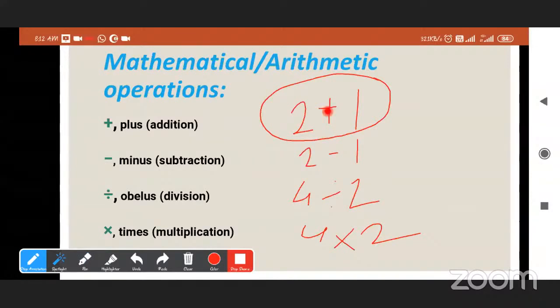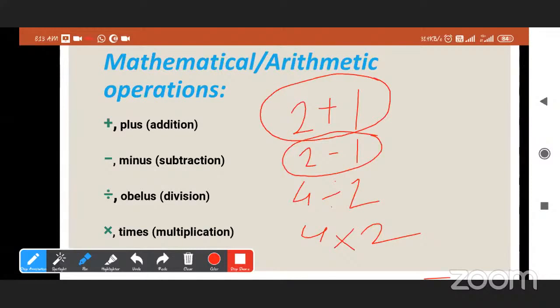So here are two numbers and one mathematical operation. So this part is known as an expression. Now here are other expressions: 2 minus 1, 4 divided by 2. These are expressions.